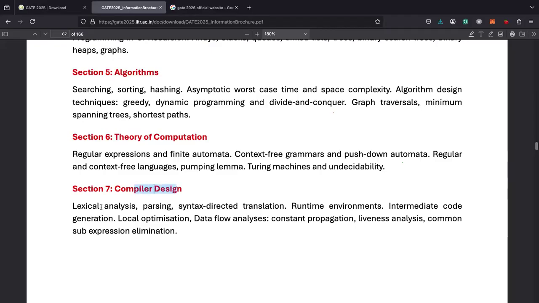So yes, the next section is compiler design. So yes, this is difficult. Compiler design is not that easy. There will be lexical analysis, parsing. So I would suggest you finish this in the end.